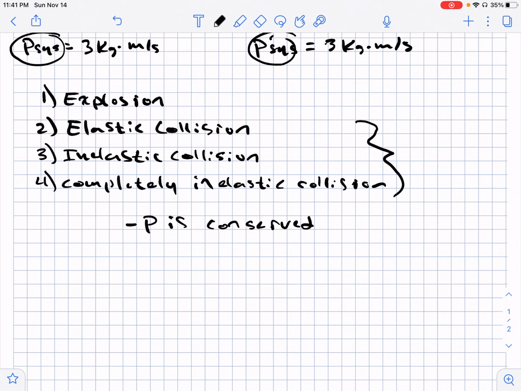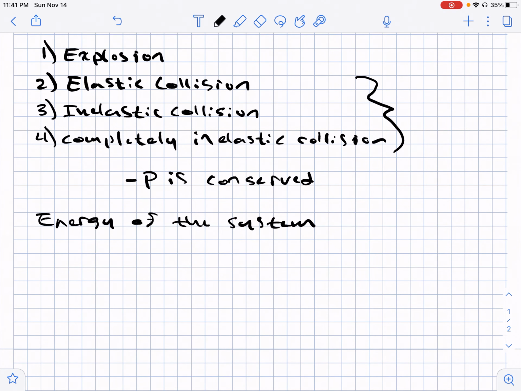We have to go in and look at the energy of the system and see what's happening. Now, next unit, or next semester, I should say, we're going to spend a whole unit looking at the different types of energy and some calculations and things like that. And for this unit here, trying to classify the different types of collisions, we're really just focused on one type of energy, and that is kinetic energy.